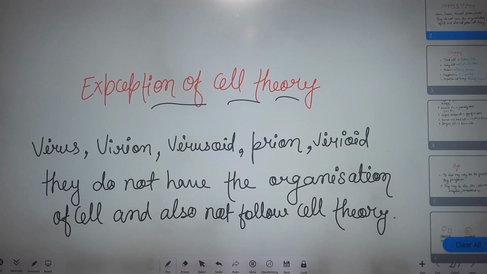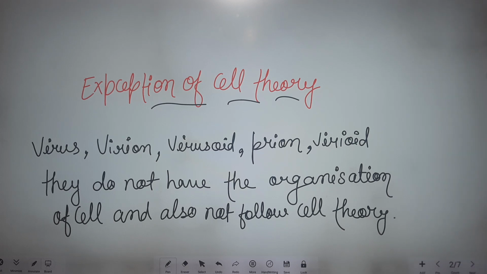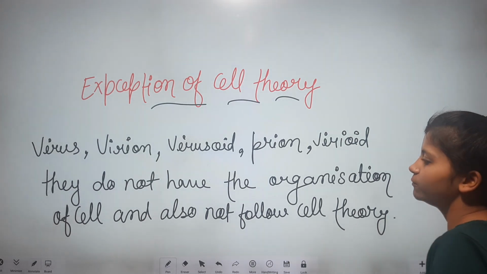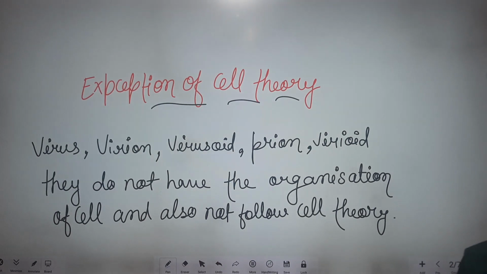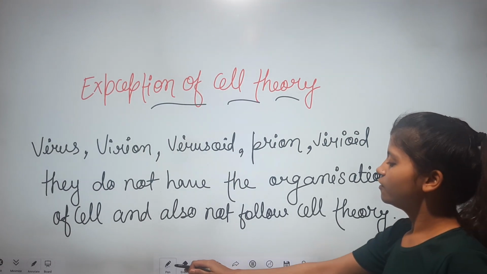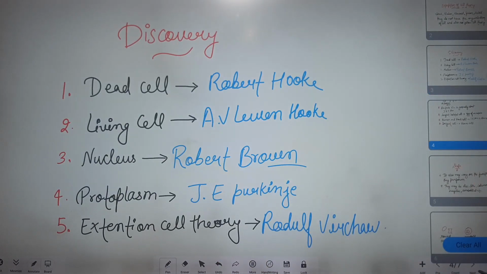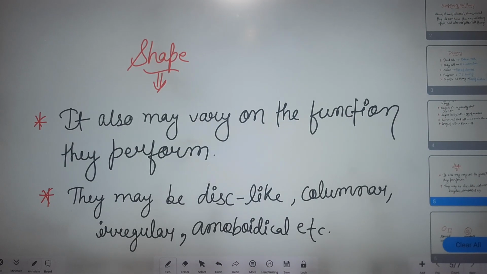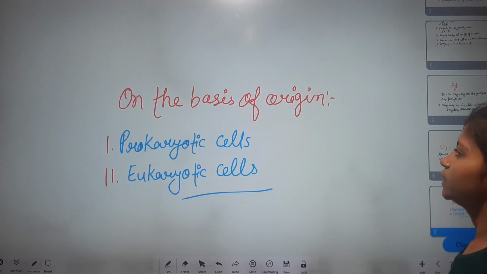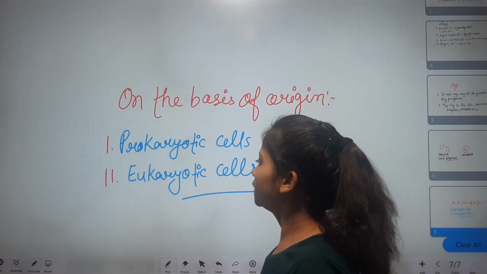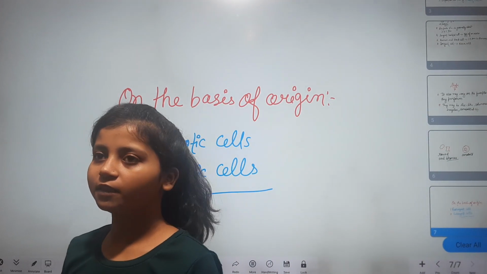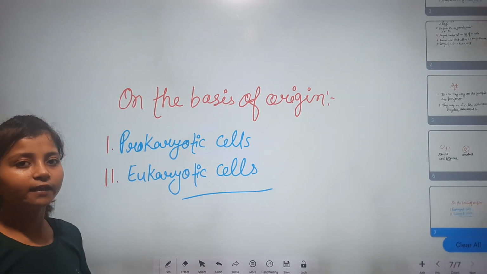They do not follow cell theory and do not have the organization of a cell. On the basis of origin, there are two types of cell, prokaryotic and eukaryotic. We will discuss these in detail in the next video.